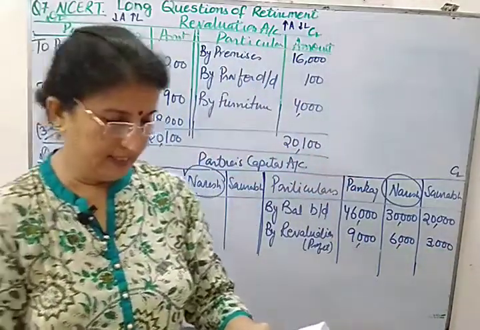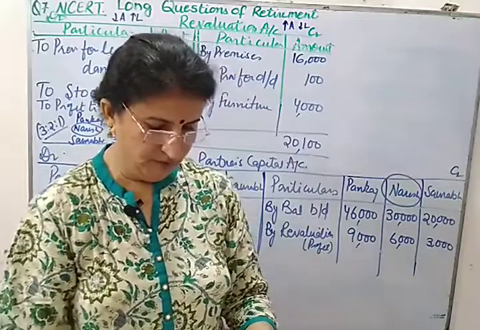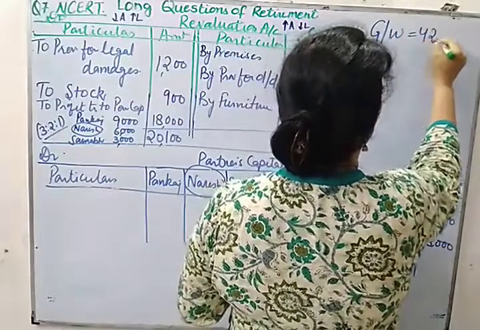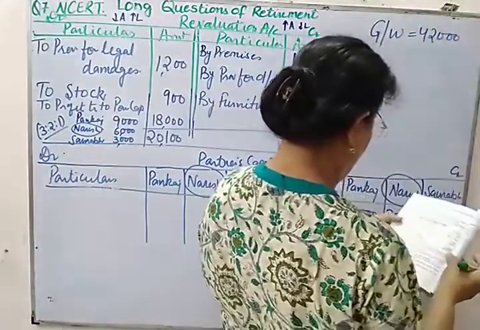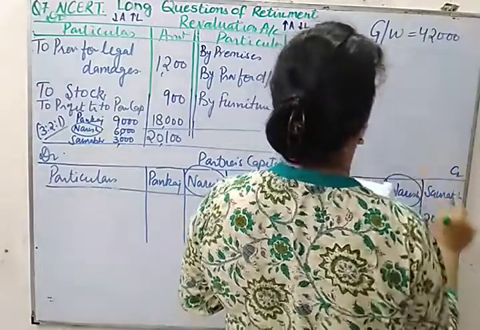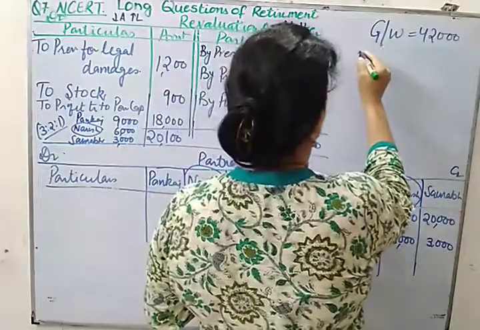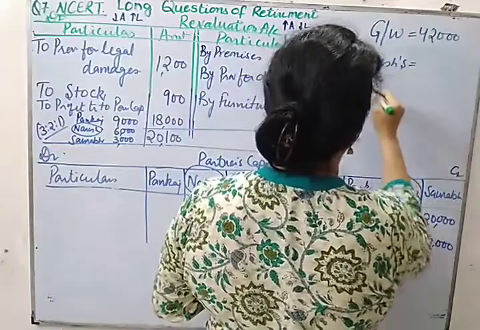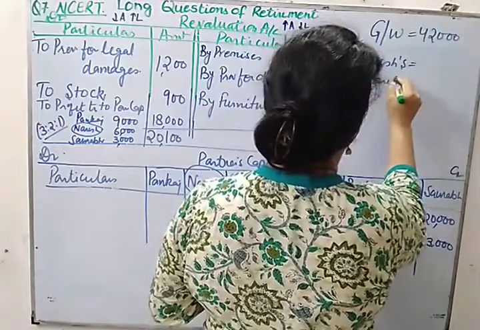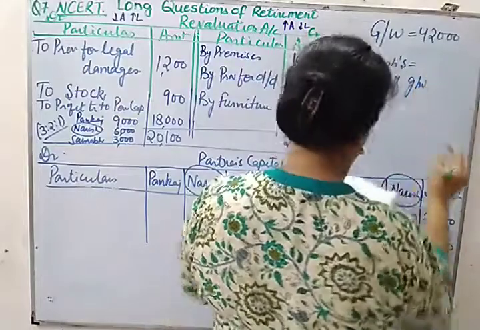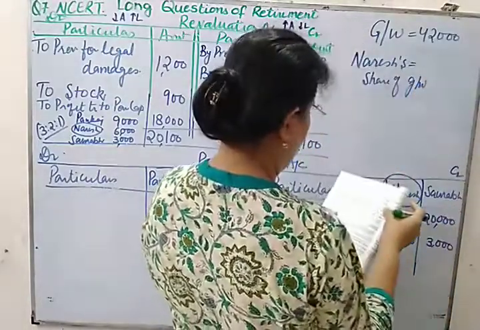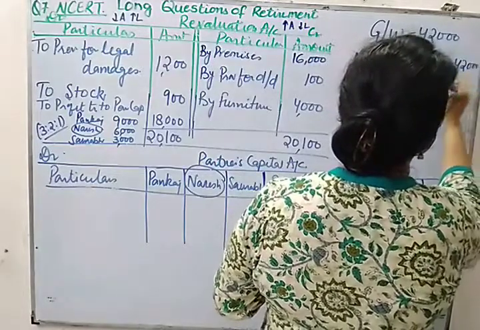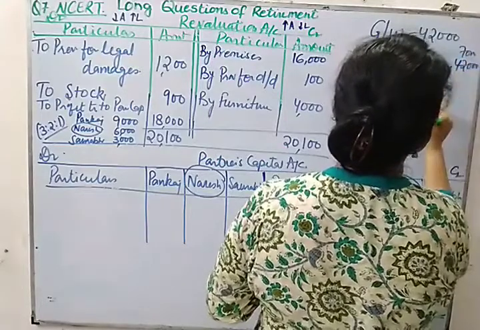Now let us see the next adjustment. The next adjustment is that goodwill of the firm is valued at 42,000. First of all, we will calculate the retiring partner's share. Naresh's share of goodwill will be equal to, in the ratio 3:2:1, the center one is Naresh, so 2/6 multiplied by 42,000. So this will be 14,000.